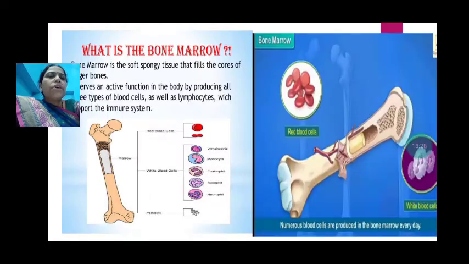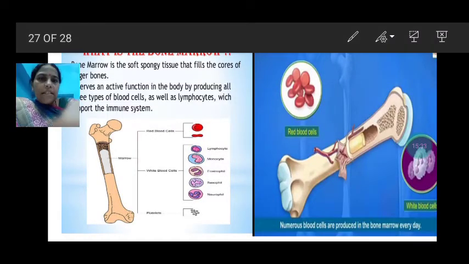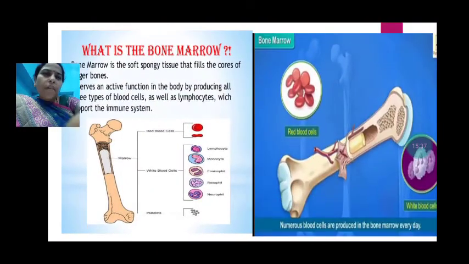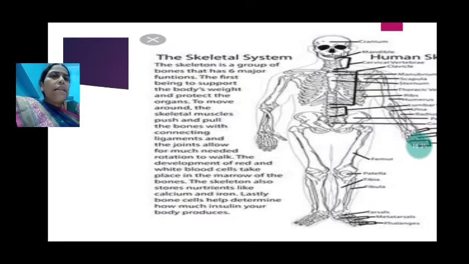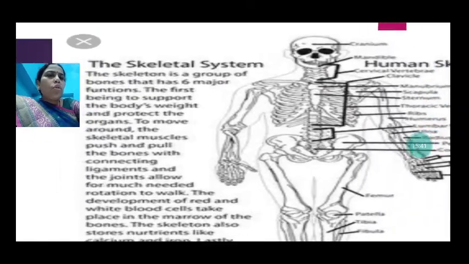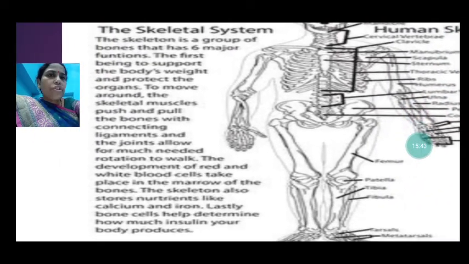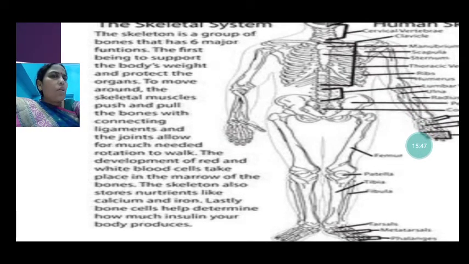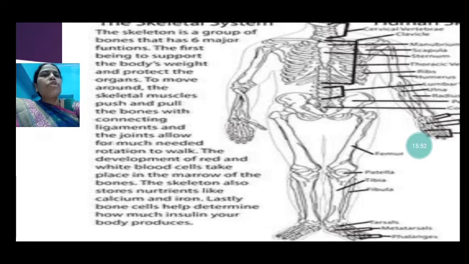So, let us see the functions of the skeletal system once more. The skeletal system is a group of bones that has 6 major functions. The first is to support the body's weight and protect the organs. Then, to move around, the skeletal muscles push and pull the bones with connecting ligaments.